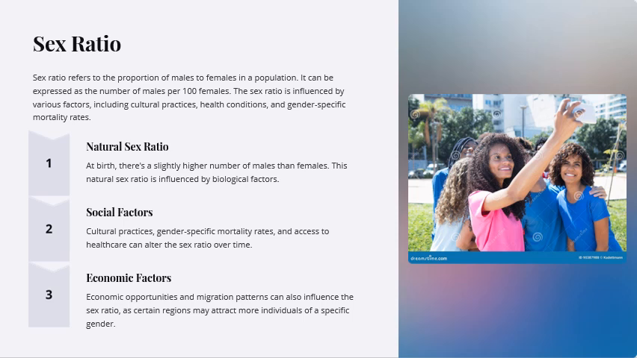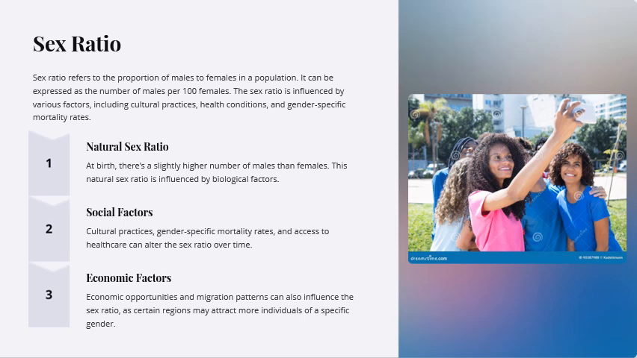One of the most important things in studying the chapter on population is sex ratio. Sex ratio refers to the proportion of males to females in a population. It can be expressed as the number of males per thousand or per hundred females. The sex ratio is influenced by various factors, including cultural practices, health conditions, and gender-specific mortality rates.